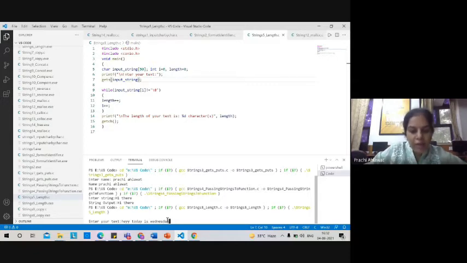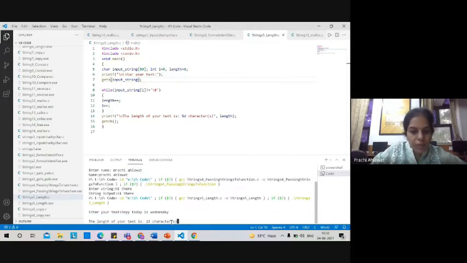Here, I have given the input, hey, today is Wednesday. So it is calculating the length of the string, 23 characters. Until and unless it encountered a null, it kept on calculating the length. So this is the manual method of doing this. But suppose, instead of using this manual method, I prefer to use a predefined function, string length, strlen, then what will happen?